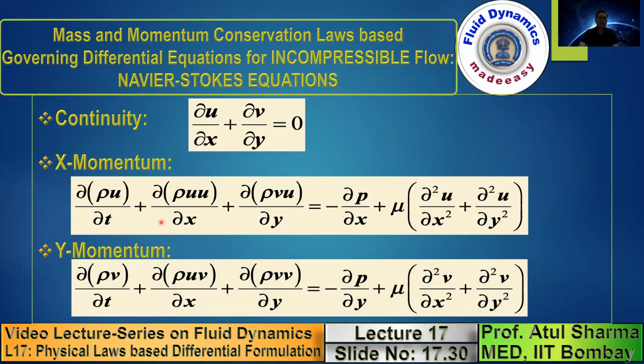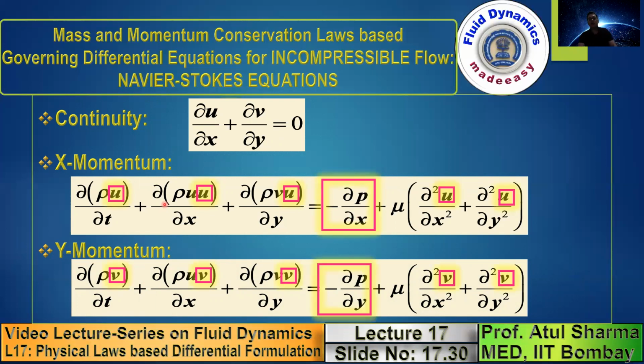Note that this momentum equation can be seen like a fill in the box type of problem, where you can see that there are two boxes that I am showing you, the smaller box and the bigger box. And you can see outside the box, the terms shown in both the equations are the same. Here you have del by del t of rho, here you have del by del t of rho u, which is basically mx. Del by del y of rho v, which is basically my. So mx is common to both, my is common to both, rho is common to both, mu is common to both, and you have a double derivative for the viscous term.